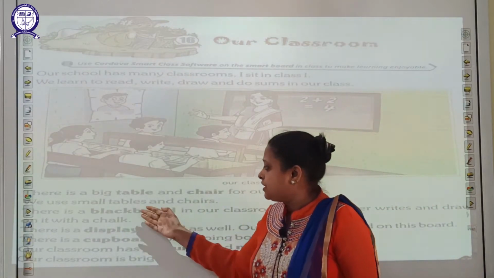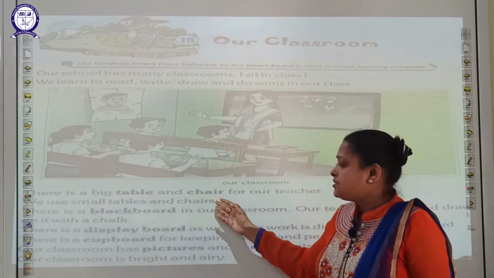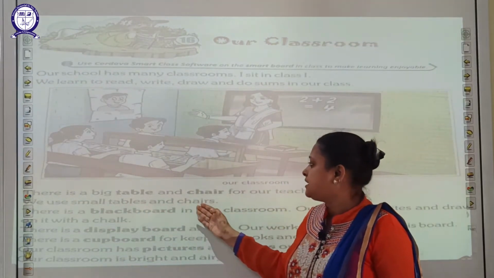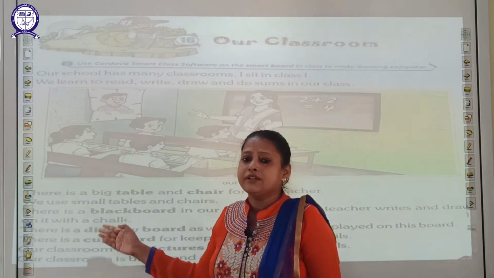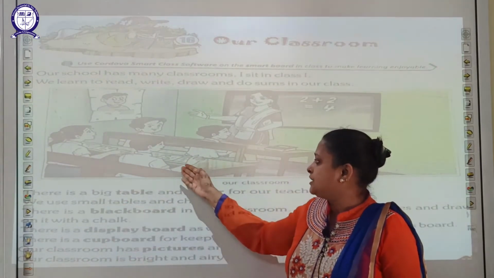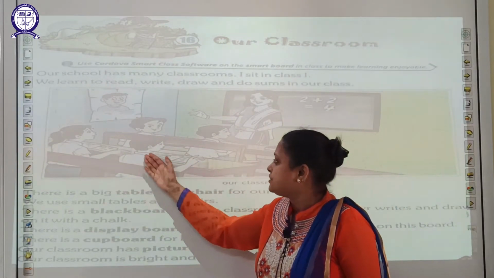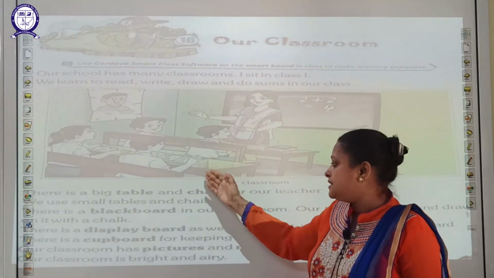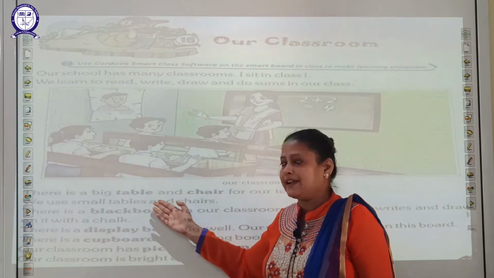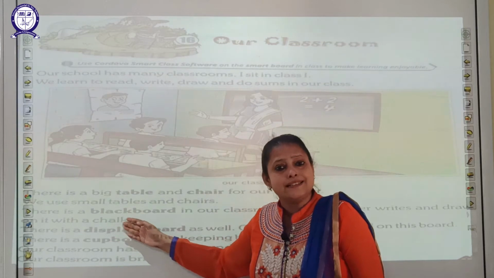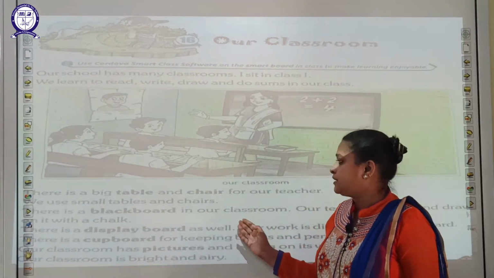For the teacher, a table is there and a chair is there, and the students use small tables and chairs. You can see clearly in the picture students are studying in the classroom and sitting on the small tables and the chairs. Okay, there is a blackboard in our classroom.